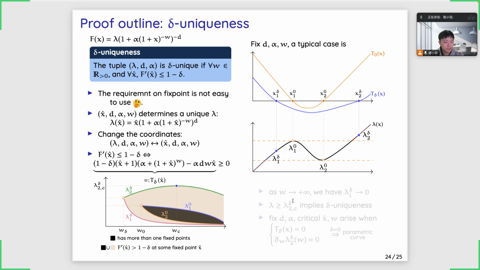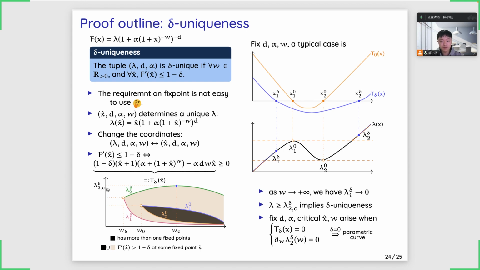And after some investigation, we find that all these functions, lambda delta i, would go to 0 as w goes to infinity. So all these banned intervals will eventually converge to a single maximum value of lambda delta 2, which is lambda delta 2c. And this means the smallest feasible value of lambda is lambda delta 2c.